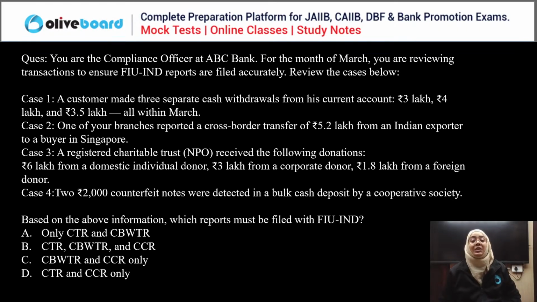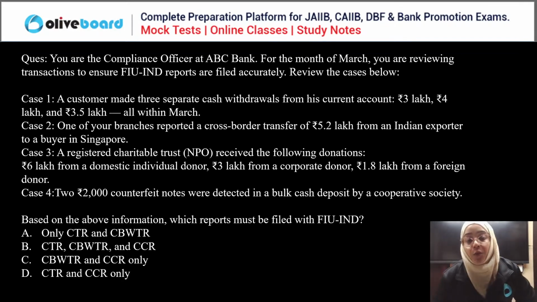A registered charitable trust NPO received donations: 6 lakh from a domestic individual donor, 3 lakh from a corporate donor, and 1.8 lakh from a foreign donor. Then two 2000 rupee counterfeit notes were detected in a bulk cash deposit by a cooperative society.